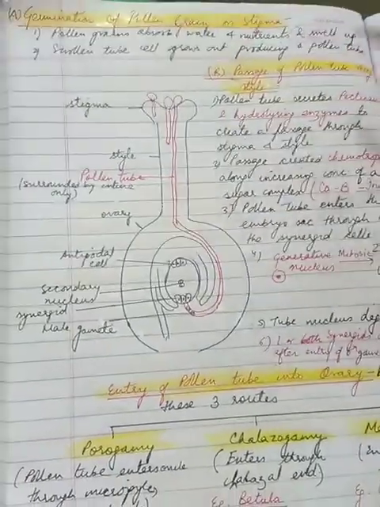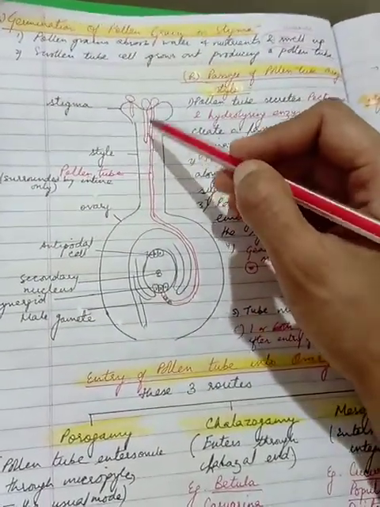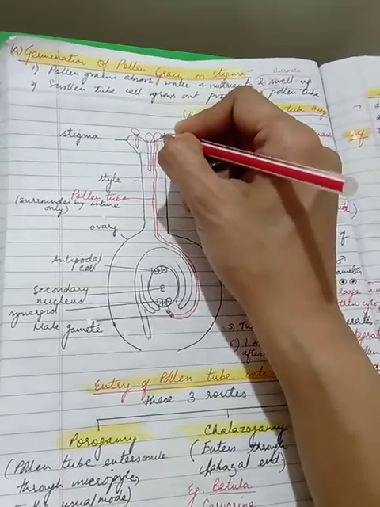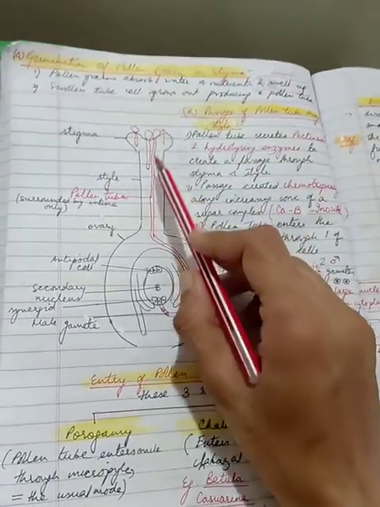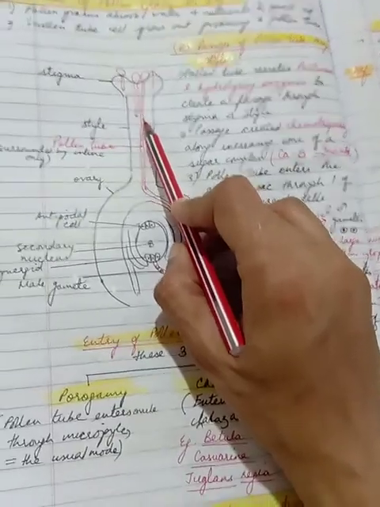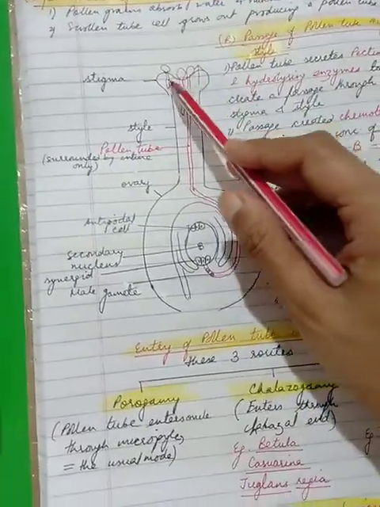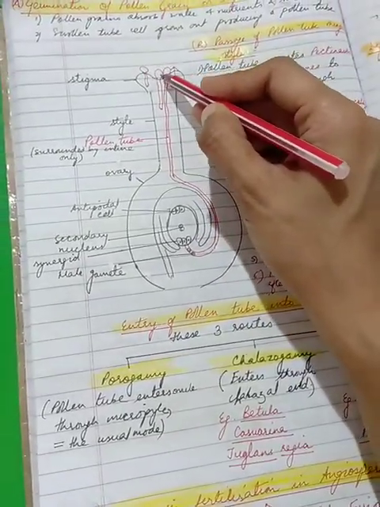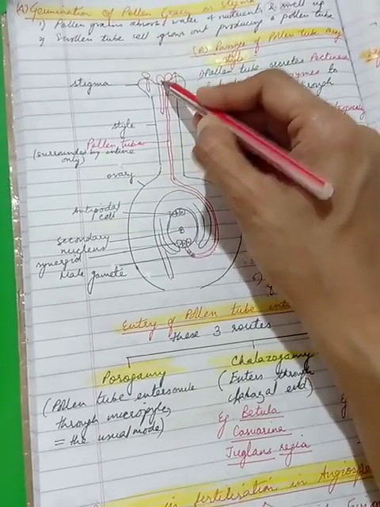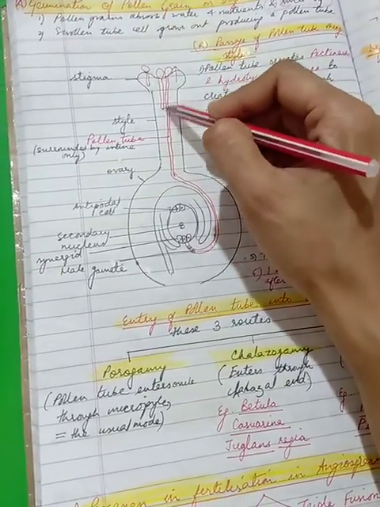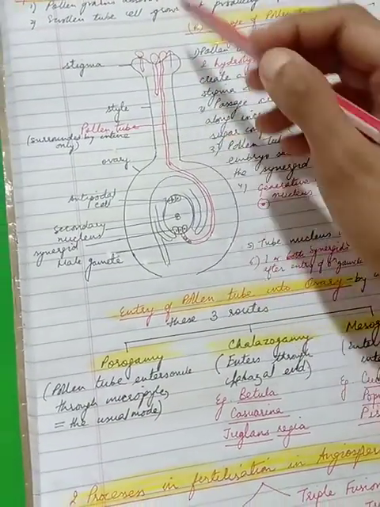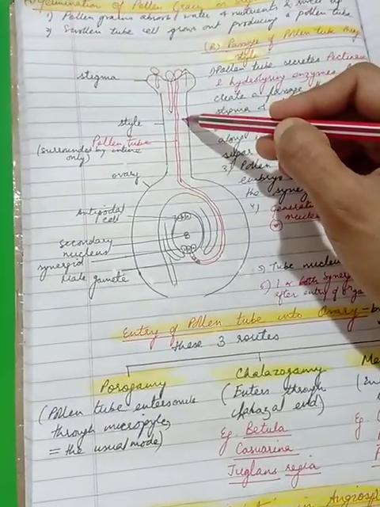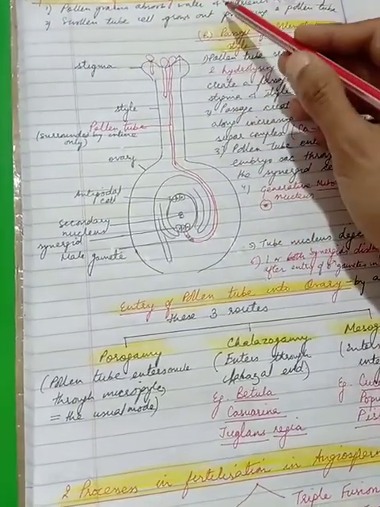Now, how do the pollen start to germinate? The first thing is the compatible or the right type will absorb water and nutrients from the stigma and swell up. Like mango will germinate on mango. This is what we mean by compatibility. The right type, and the first thing is they will absorb the water and nutrients and they will swell up. Second thing what will happen is the swollen tube cell in the pollen grain grows out producing a pollen tube. Alright. So these are the two events that take place in the first part of fertilization.